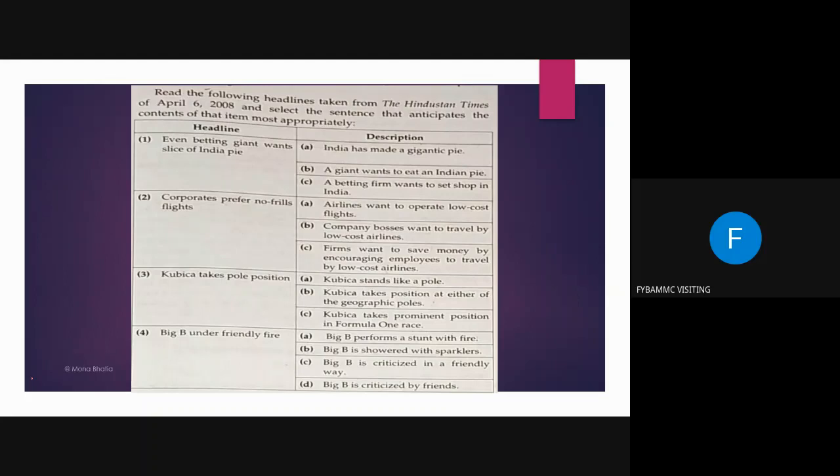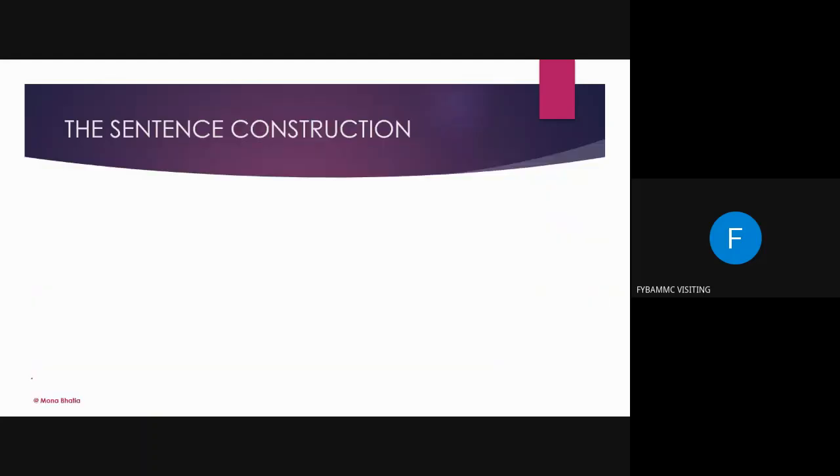So I'll continue here. And what is basically sentence construction? Where's my pen? So sentence construction basically means a sentence is always composed of a subject and a predicate.